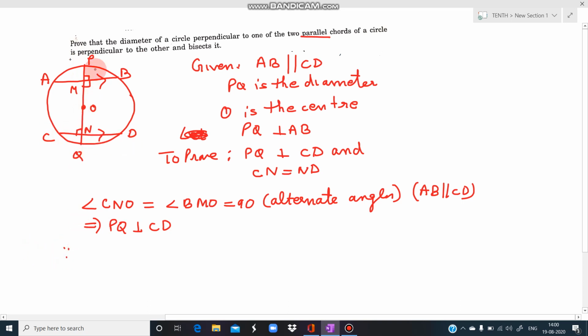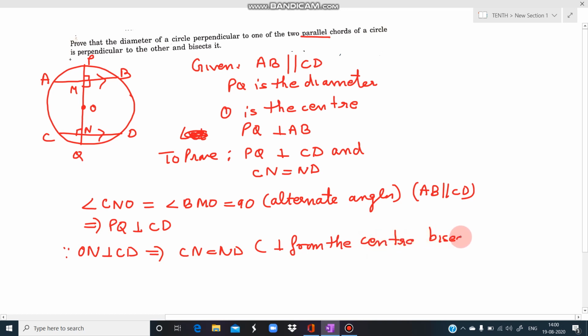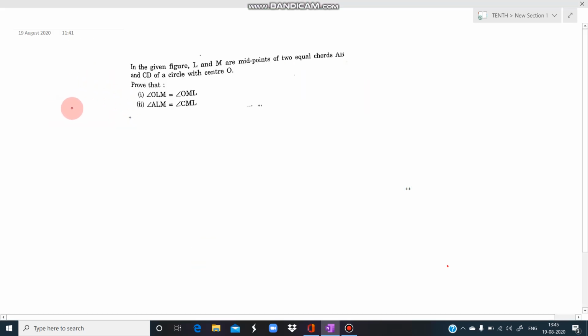Now this point O lies on PQ. Since ON is perpendicular to CD, that means CN is equal to ND. We know that perpendicular from the center bisects the chord. So CN is equal to ND. Hence both the things have been proved कि ये जो diameter है PQ, it is perpendicular to CD and it has also bisected CD. Both the points.